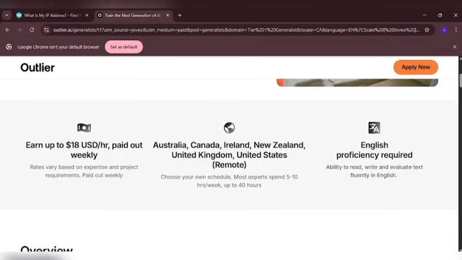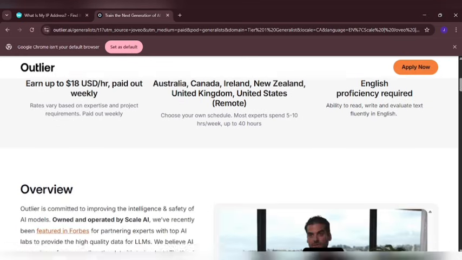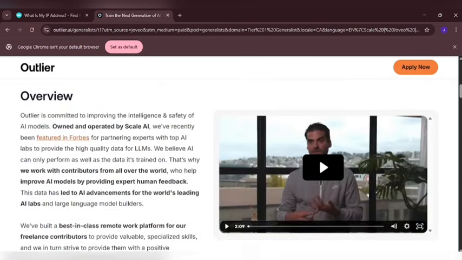This particular platform is actually subject based. You can choose to go for a particular subject or segment to get the reward, depending on what you're focused on and what you choose to get on this platform. Here you can see English proficiency required: the ability to read, write, and evaluate text fluently in English. You are also going to see the overview of Outlier, committed to improving the intelligence and safety of AI models.